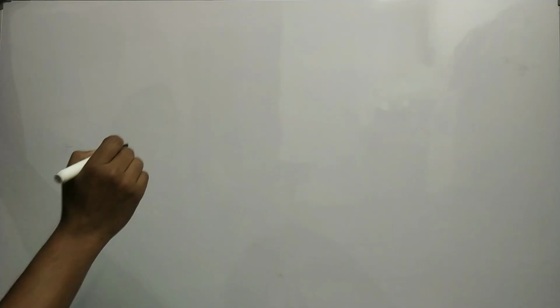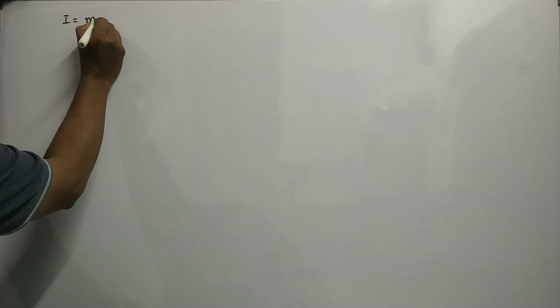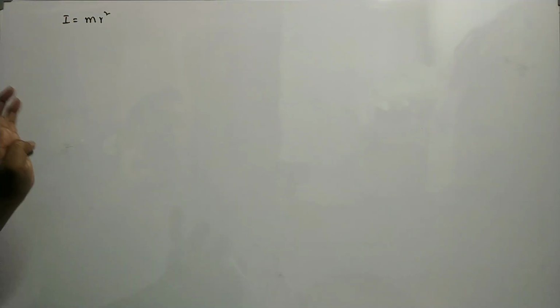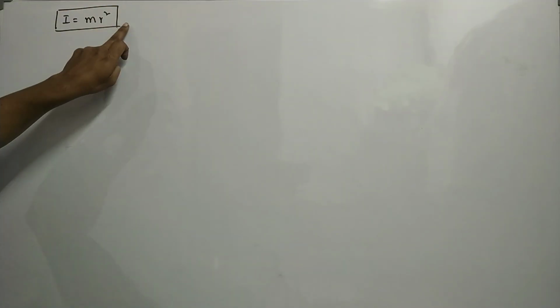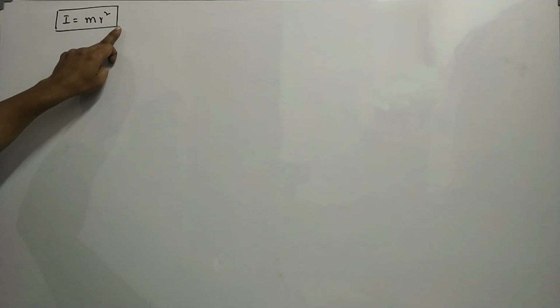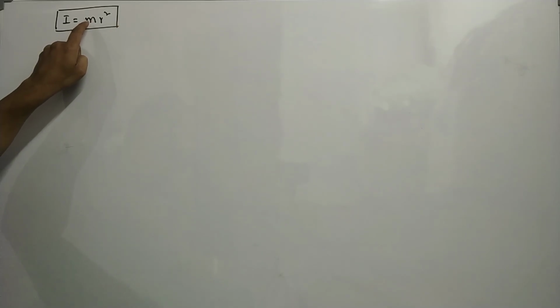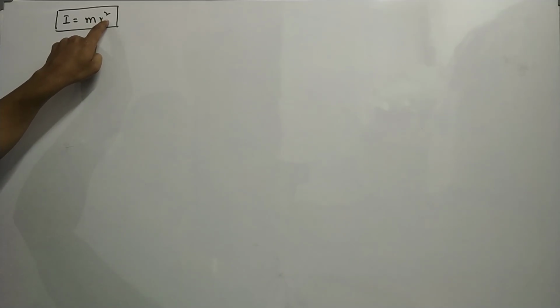Therefore, the moment of inertia of a rigid body, I, is equal to what? M r². Here m is the mass of the rigid body and r is the perpendicular distance from the axis of rotation. So from this definition we come to one conclusion. The moment of inertia of a rigid body depends on two factors. What are those two? One is the distribution of mass of the system of particles, and the other is the perpendicular distance from the axis of rotation.